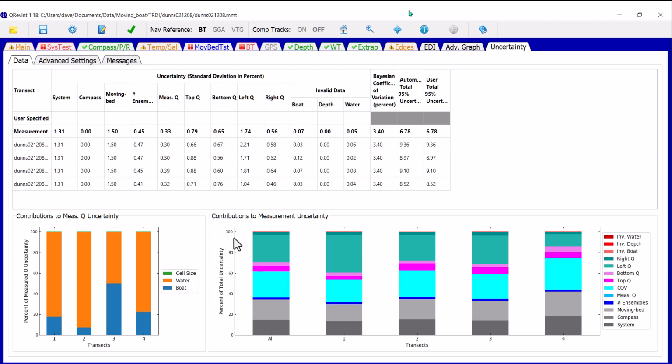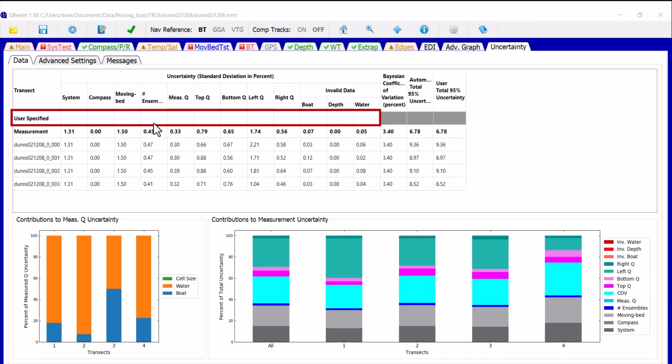The graph at the right is essentially the same graph as the lollipop plot on the main page, except in this situation, not only do we show the contribution to the total uncertainty for the measurement here in the all column, but also the contribution of each component to the total uncertainty for each of the transects. Finally, the user could override the estimated uncertainties for any of the components, and then that user-specified uncertainty would be used in the computation of the total uncertainty.